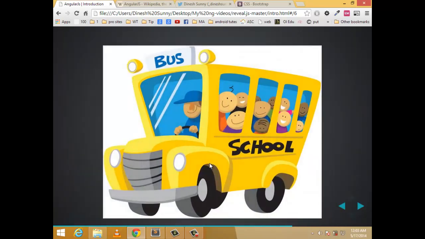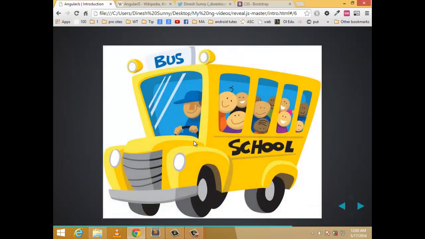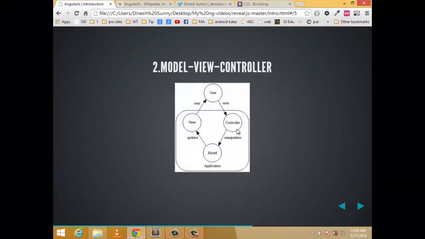I'm making the driver the controller and the children the model, and the view I'm comparing to the bus stop. The children will get down. Okay, now school time is over and the parent requests his children to get off at one bus stop. Now what our bus driver, our controller, will do is carry the data and show it to the parent, that is the view, in a particular place.